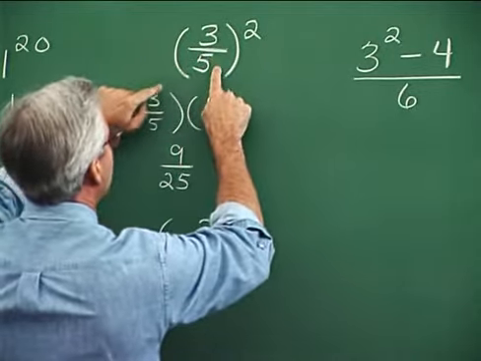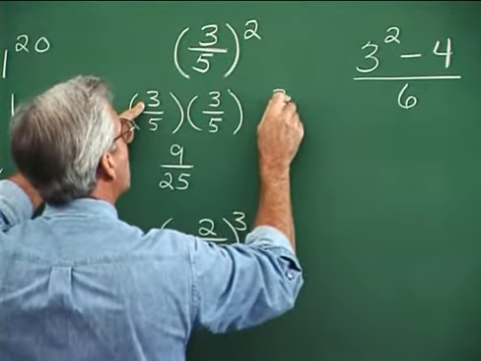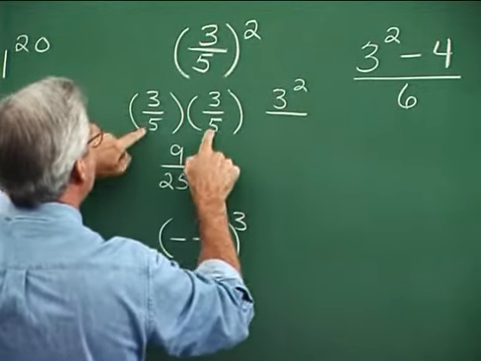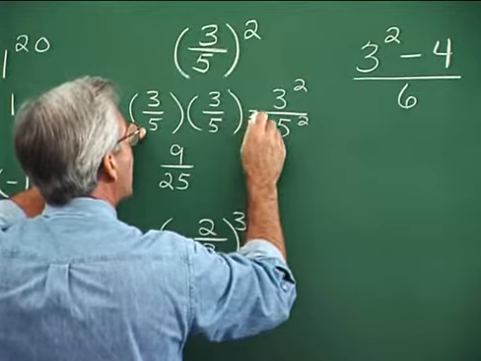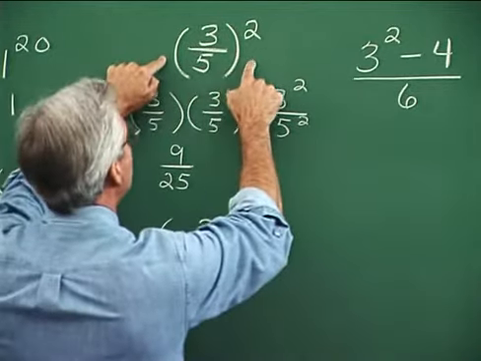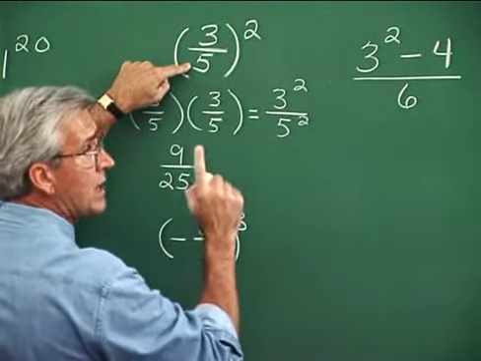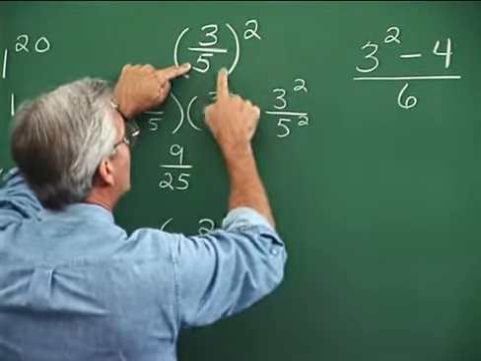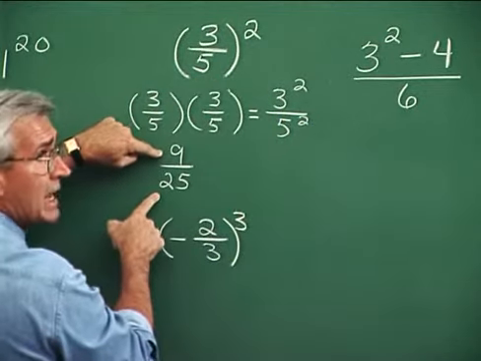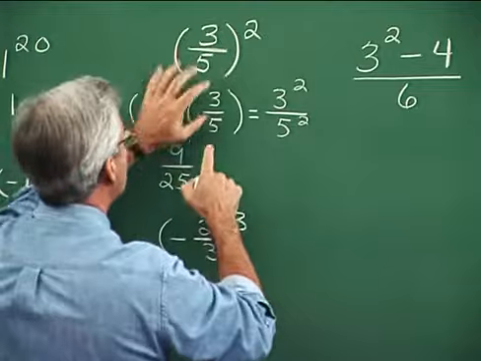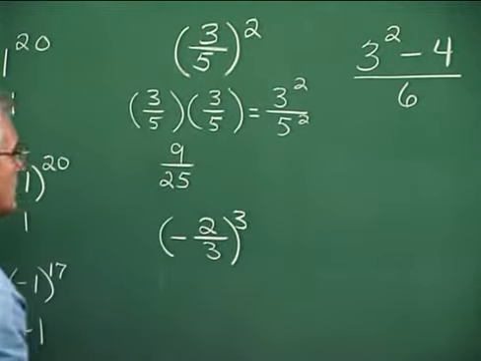Now, another way to view the problem is like this. We're squaring 3/5, sure, but notice that we have 2 factors of 3, or 3 squared, and we also have 2 factors of 5, or 5 squared. So an equivalent way to think from this step is that we are squaring both the numerator and denominator. So we can think of squaring them separately. In either event, we get the same answer. But sometimes it's important to think about the problem this way, sometimes like this, for manipulation purposes.